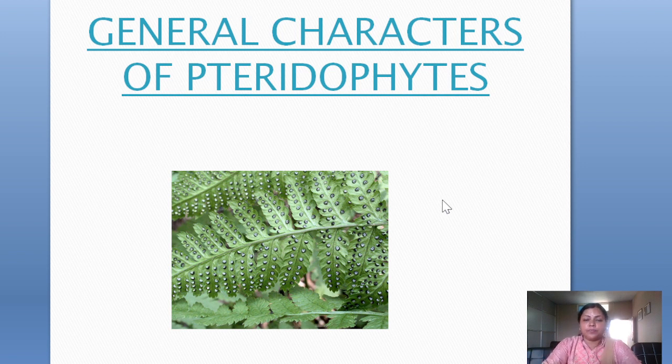But still the main plant body in the bryophyta is a gametophytic plant body, and they are also known as thallophytic plants, because in the main plant you cannot see so much differentiation between leaves, roots or stems, and they do not have a proper vascular system.